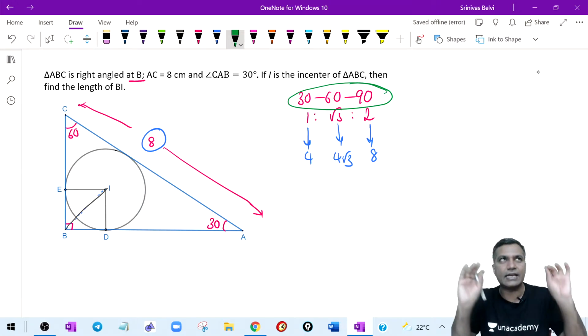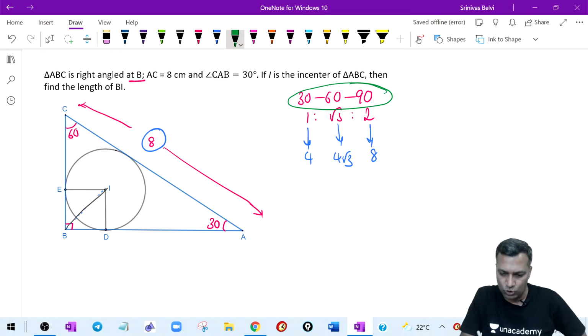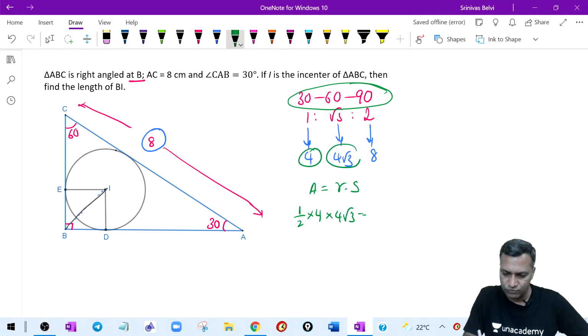Okay, let's stick to this 30, 60 way. What I know is that area is equal to r into s. So what is the area here? Half base into height. What is the base? 4 units. What is the height? 4 root 3 units. Say here, 4 is on one side, 4 root 3 on the other side.